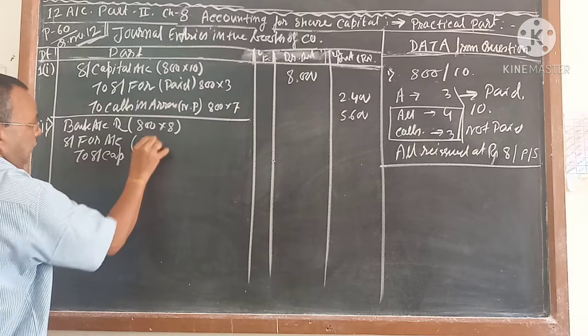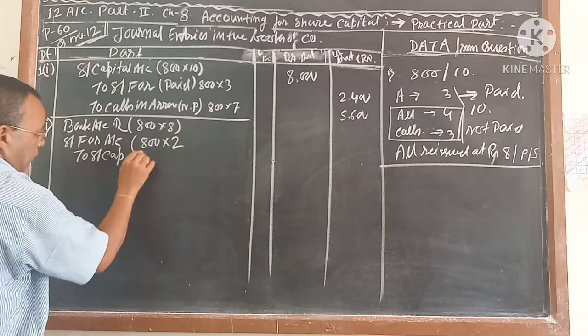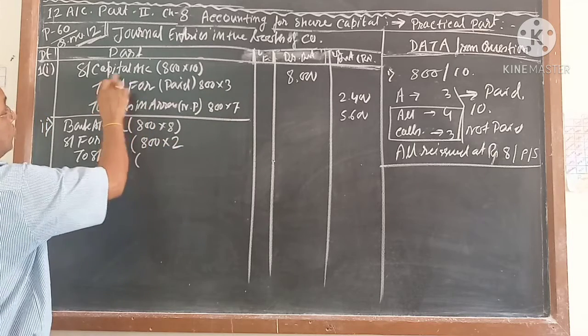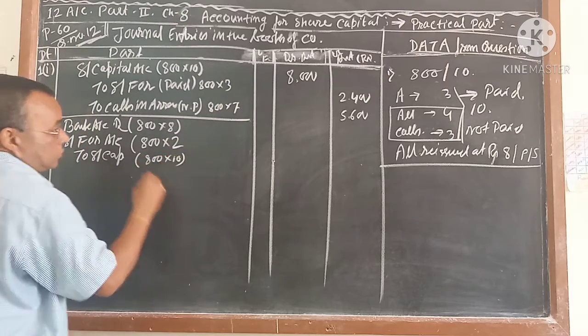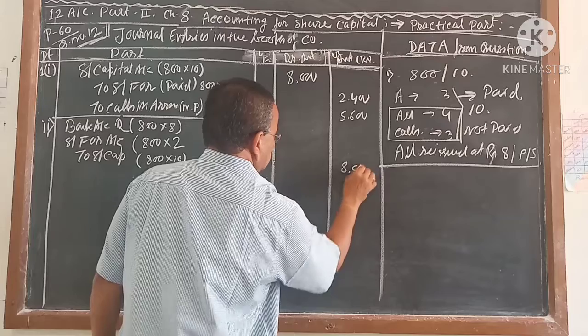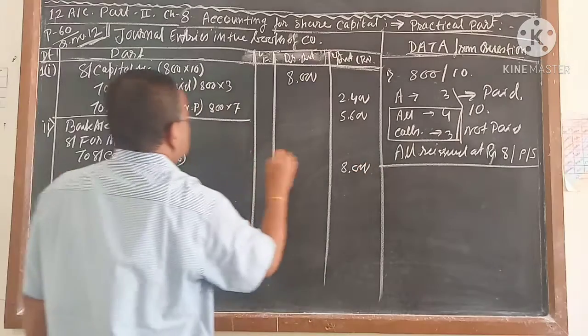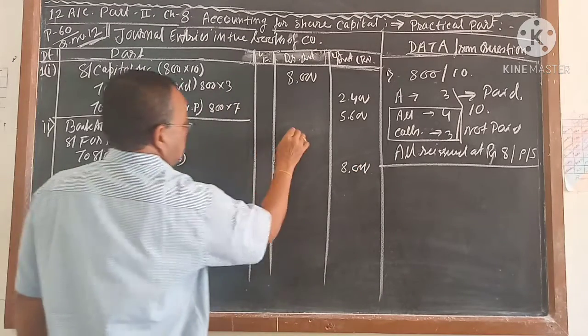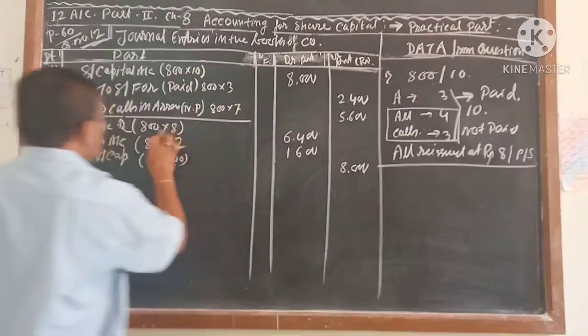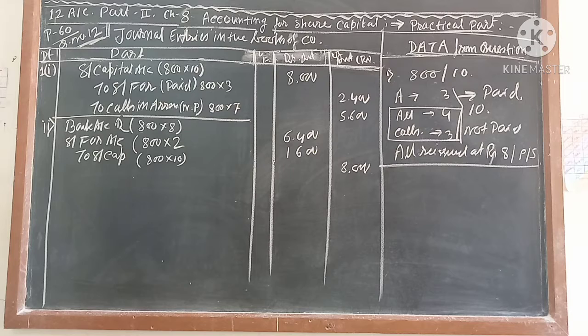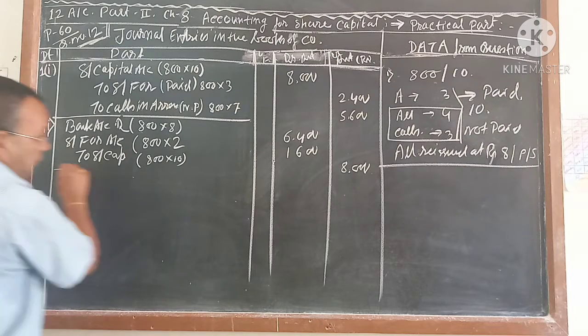How much are you not getting? 2 rupees. And how much was the share capital account debited? The same amount will be credited. So this is 8,000, this is 6,400, and this is 1,600. 8 into 8 is 64. Correct? The second entry is over.